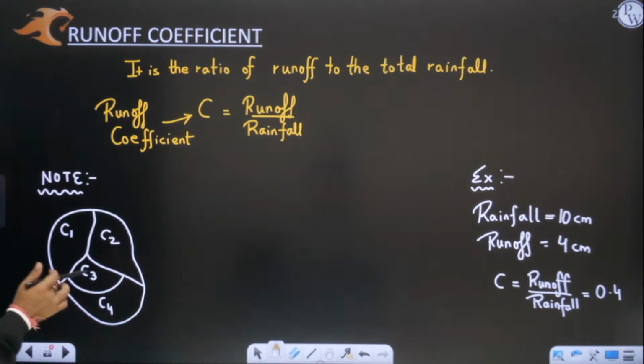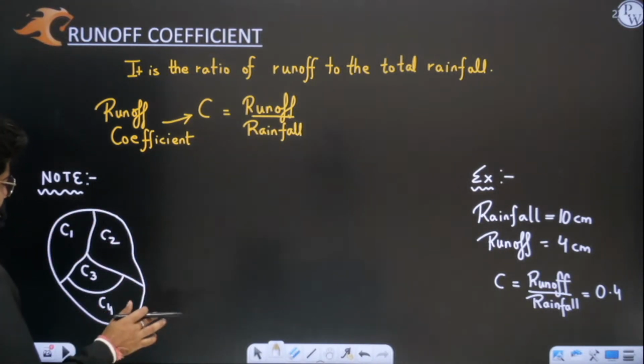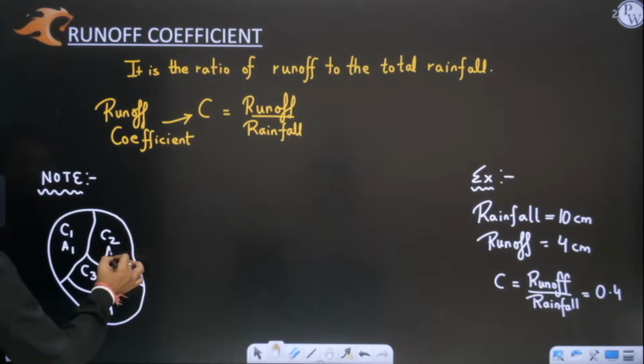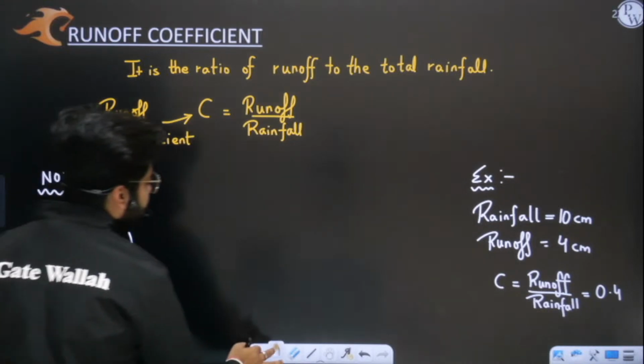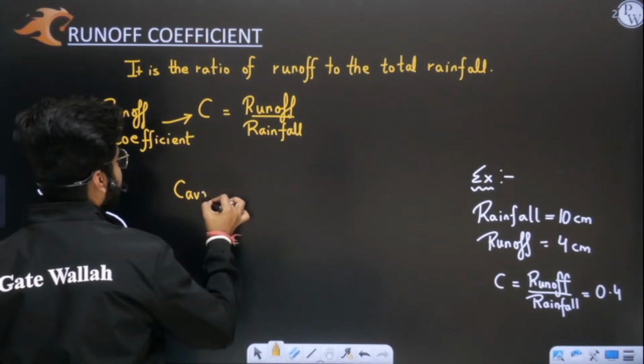So let us take an example. If in some question they will say that we have a huge catchment area, and in that catchment area different areas have different runoff coefficients. Let us say it is having area A1, it is having area A2. Just assume it is having area A3 and it is having area A4. So what will be the average runoff coefficient? What will be the average runoff coefficient? Can you tell me?